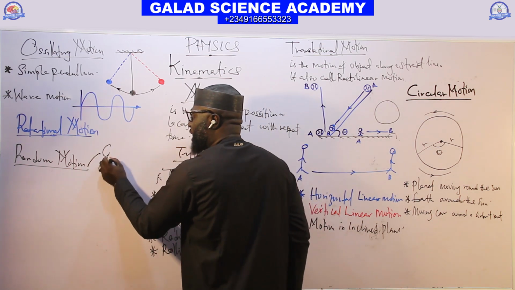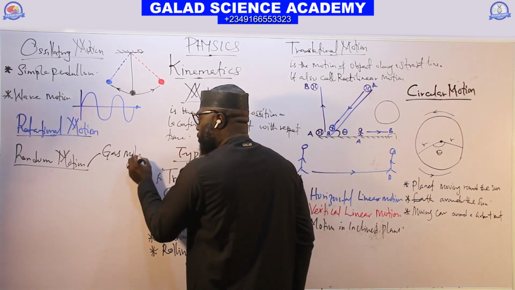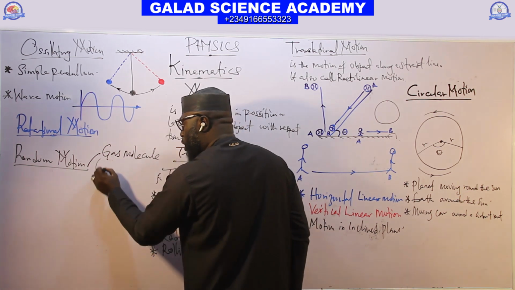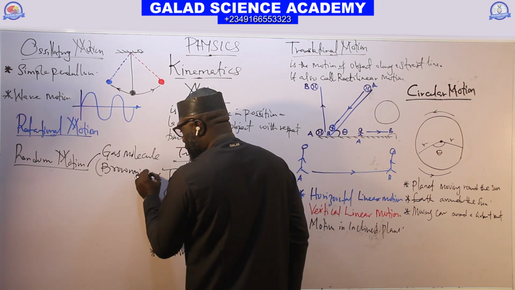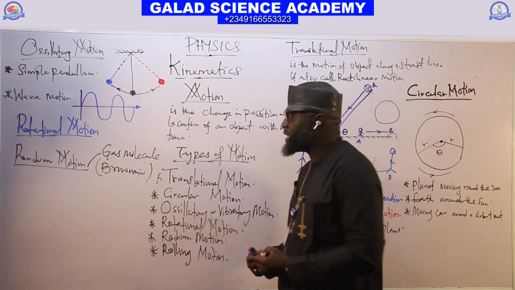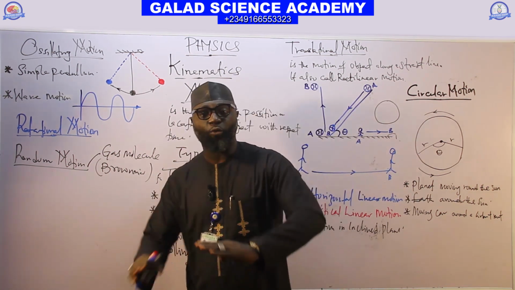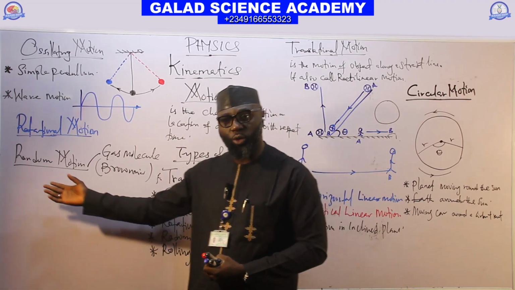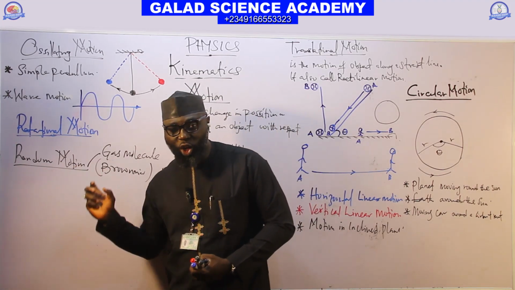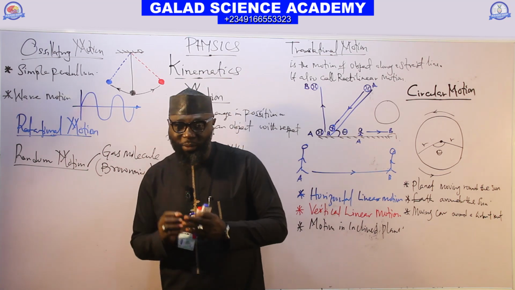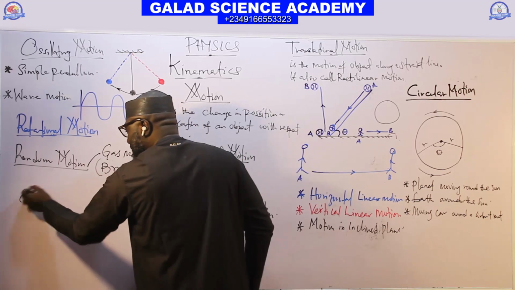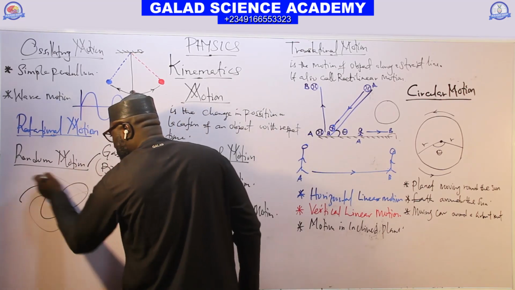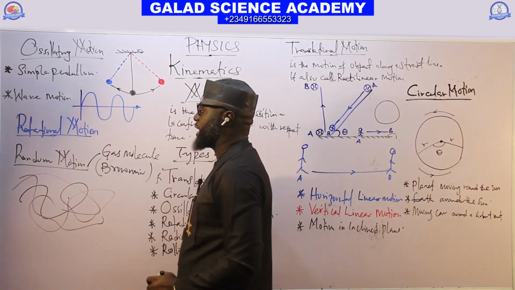It's also called Brownian motion. So the irregular movement of an object, we call it random motion, or the motion of an object in a zigzag manner. When the object is moving like this, without any specific direction, it is random motion.